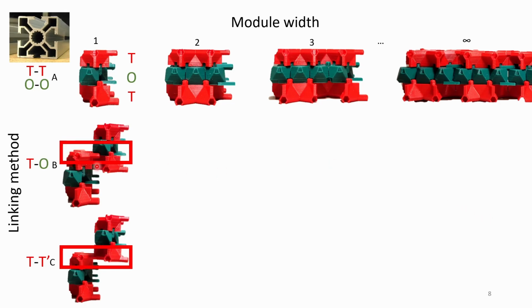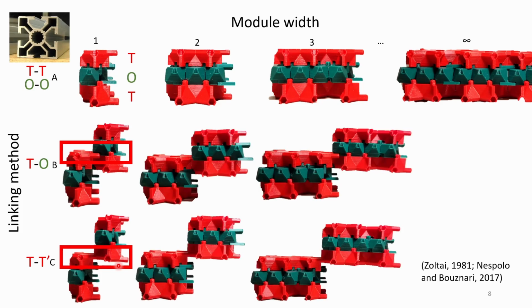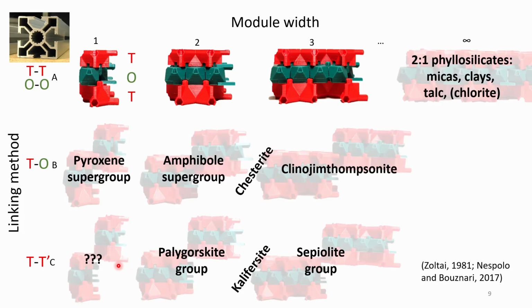So in this example here, we've got this top T module, which is connecting to the O module. And in this situation here, we've got this top T module that connects to the bottom T module of the second module. And so if we repeat this pattern for the other module widths, what we find is that these combinations reflect the different mineral groups within the biopyribole family.